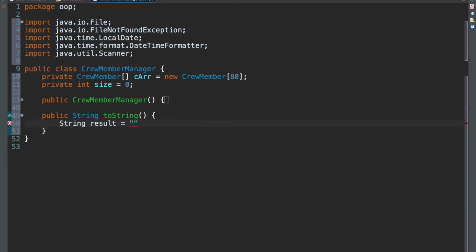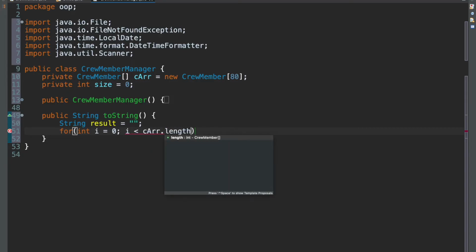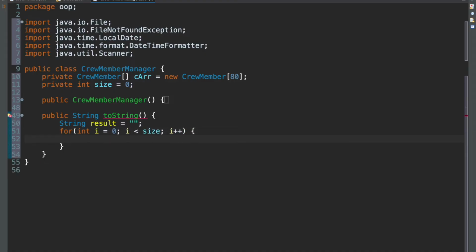And then in here, we'll loop through the entire array. So starting at 0. And now what do we use? Do we use 80 or do we use CRA.length? No, we use size because remember size tells us exactly how many things are inside that array. So we use size there. And now we want to print out each object. So we're saying result plus equal to, so keep adding to result plus equal to, and then we say CRA